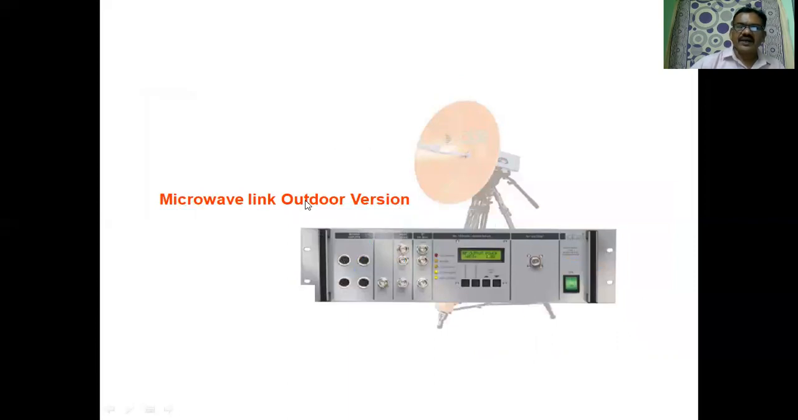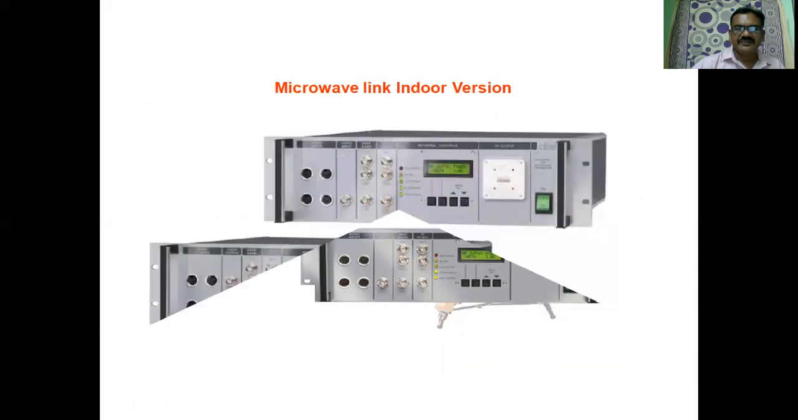Now see microwave link outdoor versions. We can receive the signal through the antenna. Then it is applied to the equipment. The signal is amplified here, down converted. IF amplification is done, then it is processed inside. Noise is removed, and then it is applied to the receiver for further processing.